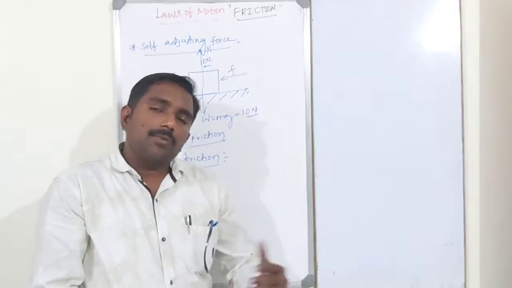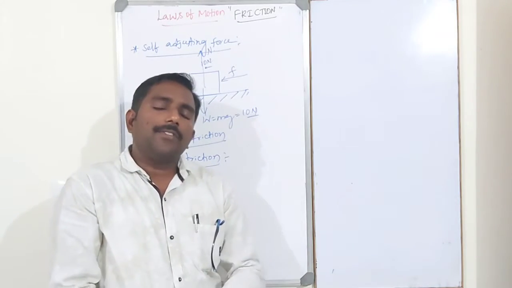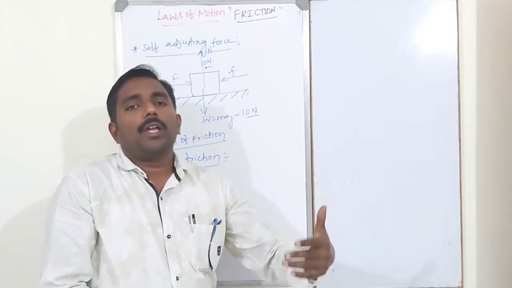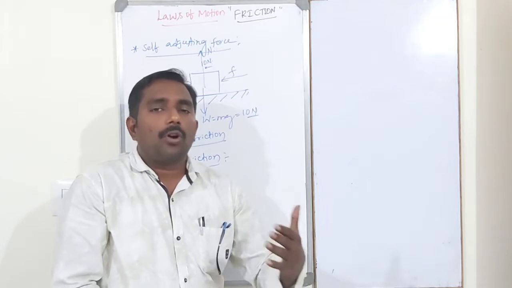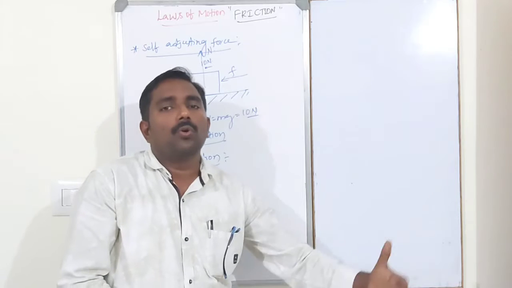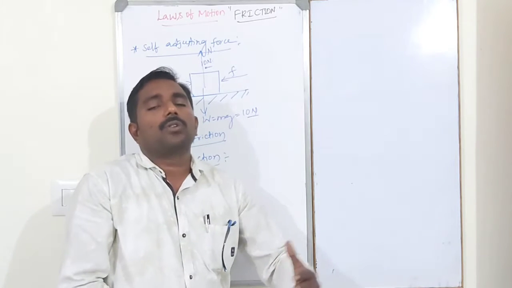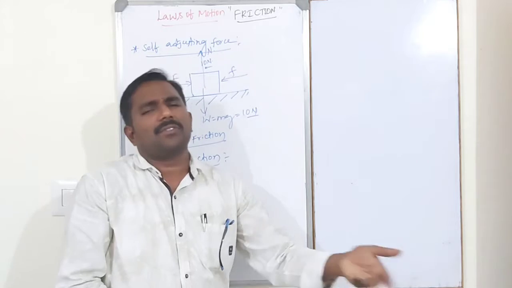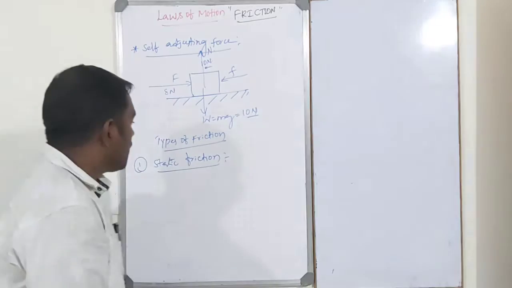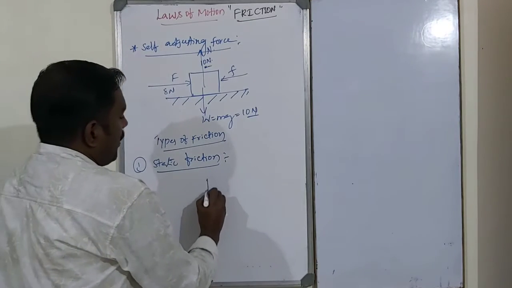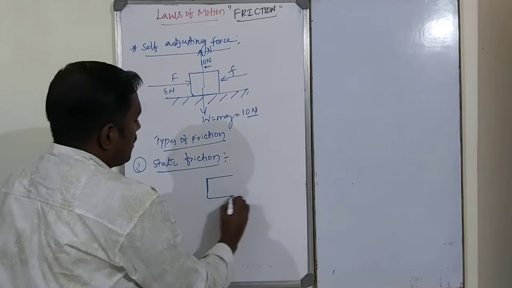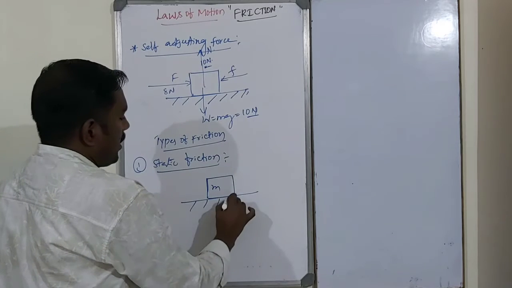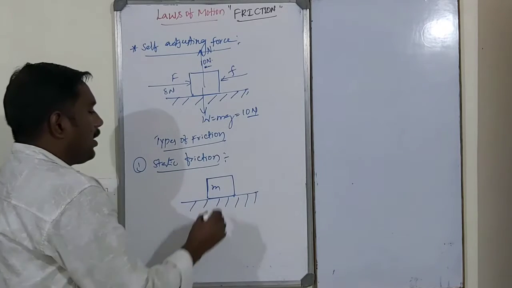So static friction means a force acts on a body, the body does not slide but tends to move, and there exists a force of friction between the lower surface of the body and the upper surface of the earth. That is static friction. Simply see like this. This is a body of mass m placed over the earth surface.